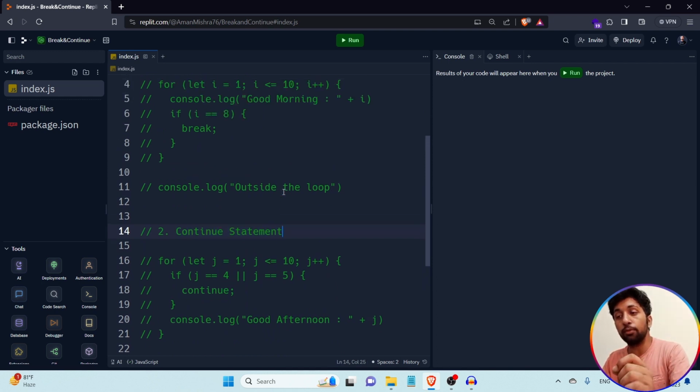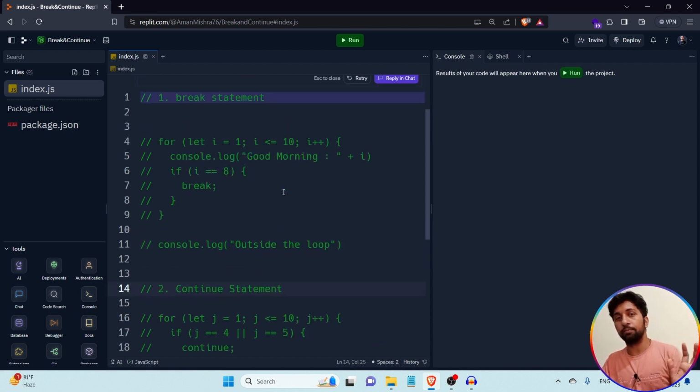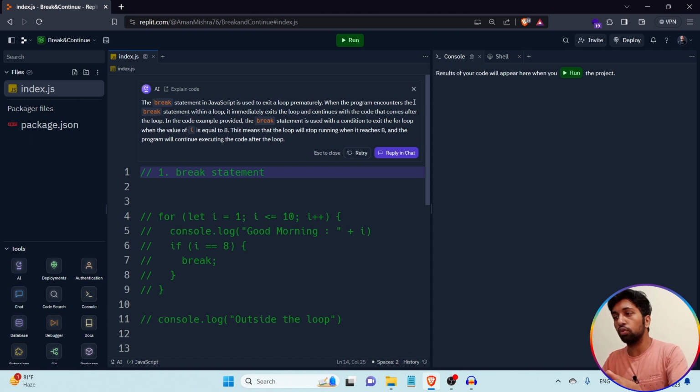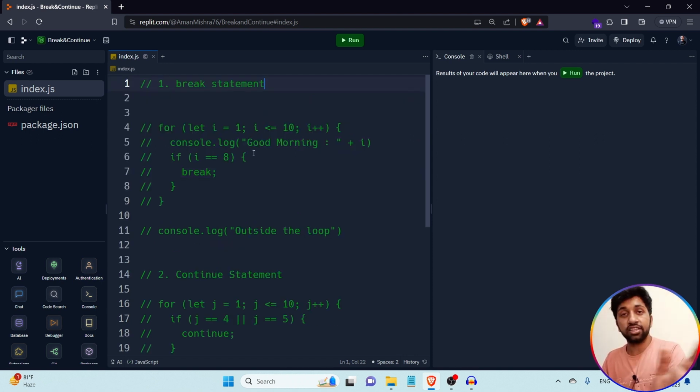Understand, the main thing is you have to understand the actual working of the break statement and the actual working of the continue statement. The continue statement is used for skipping any particular iteration, and the break statement is used for breaking the loop and coming outside the loop at any moment of time whenever our condition becomes true. Understand? I think I am done with all my knowledge about the break statement and continue statement.